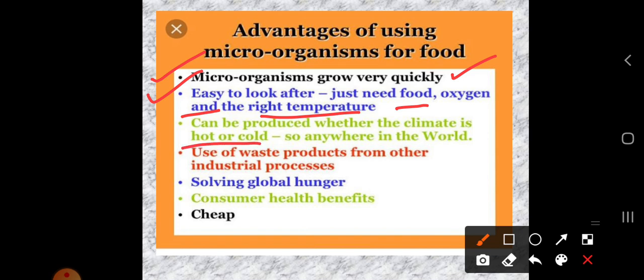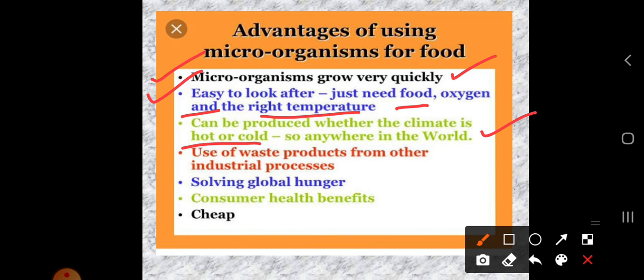Take a simple example: if at night you are preparing dosa batter and the required temperature is not reached, then the dosa batter will not ferment perfectly. If you warm it, then you will get a perfect dosa batter. So it can be produced whether the climate is hot or cold, and anywhere in the world you can use these microorganisms.